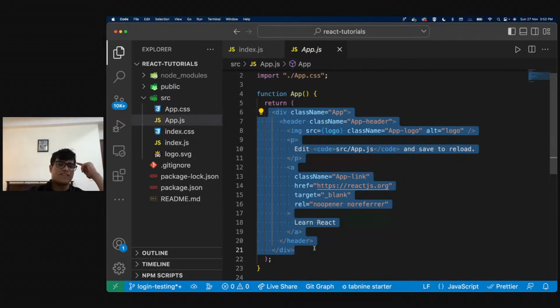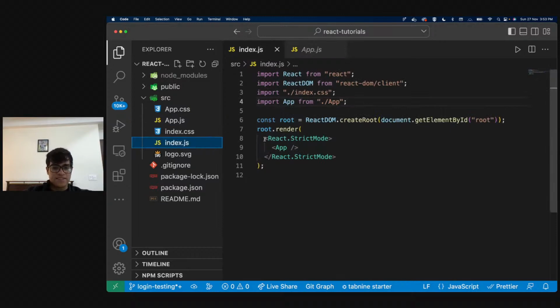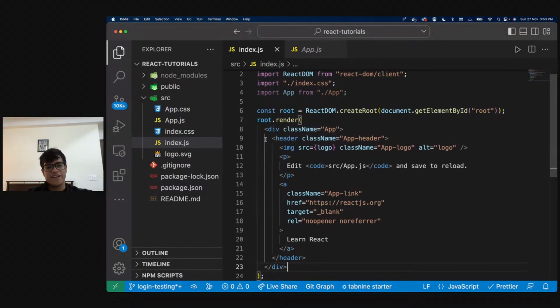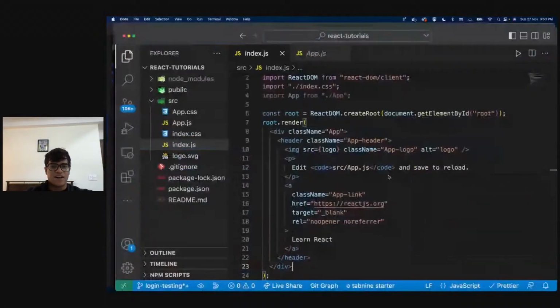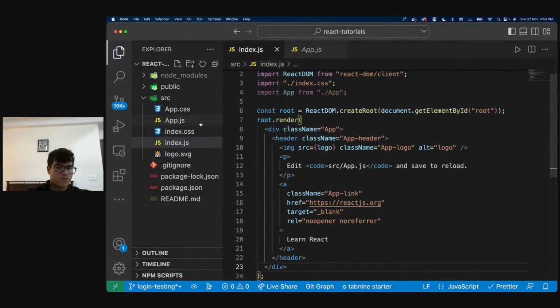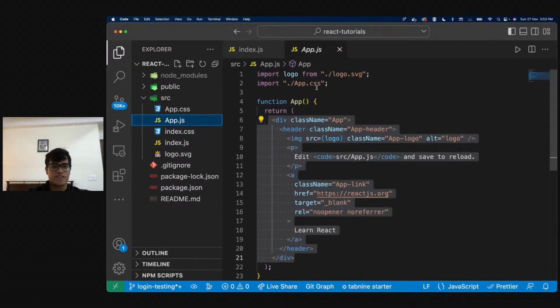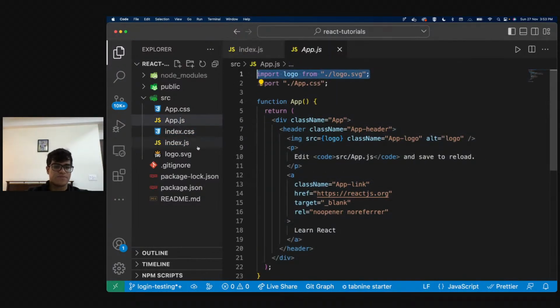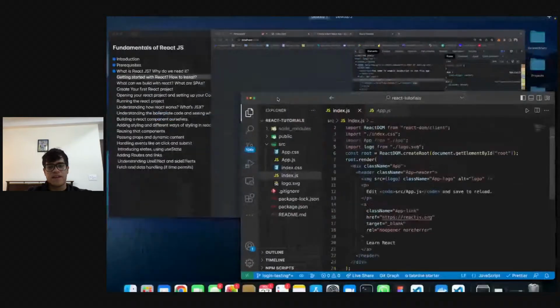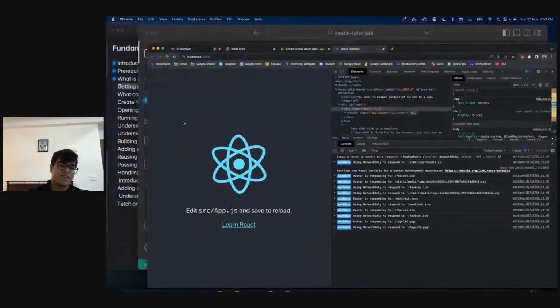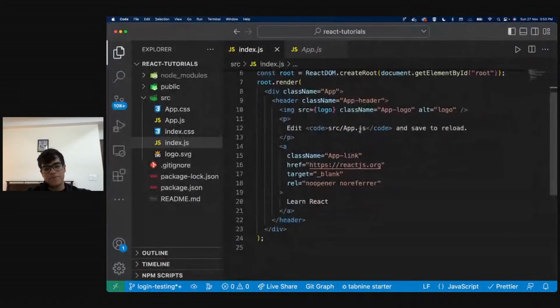And now let's see what is happening. If I copy this code and paste this over here, the same thing is going to happen, right? Okay, logo is not defined, so I can import logo. All I have to do is over here just say import logo, and we will be fine. So now everything is working again. You can probably guess where I'm going.